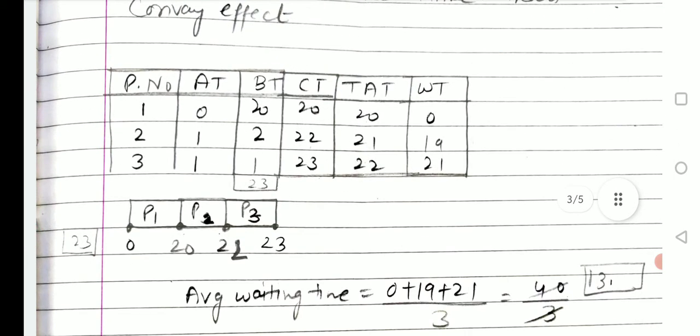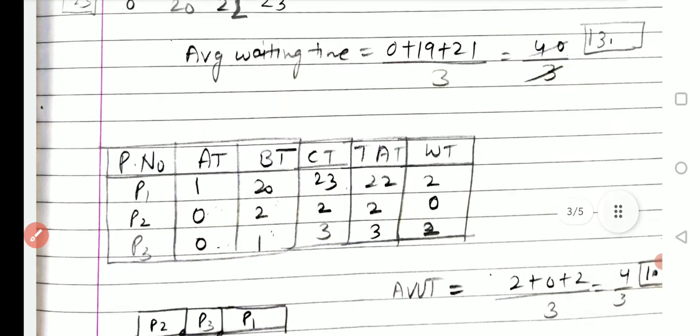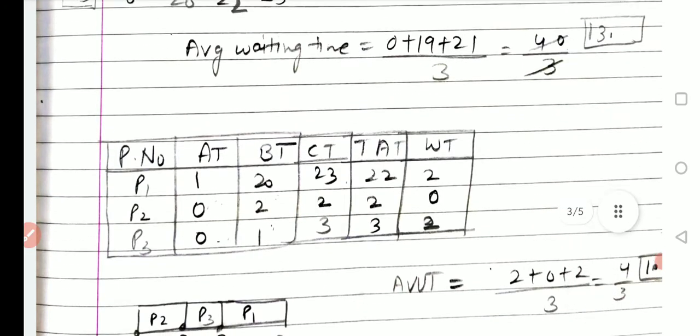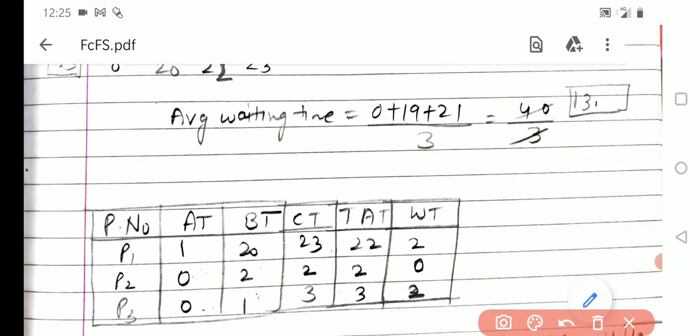But in another case, what we have done is we executed P2 first, then P3 process, and then P1 process. But in the appropriate manner, P3 process would be executed first, then P2, then P1, and we are able to find out the minimum waiting time, the average waiting time is decreased now.